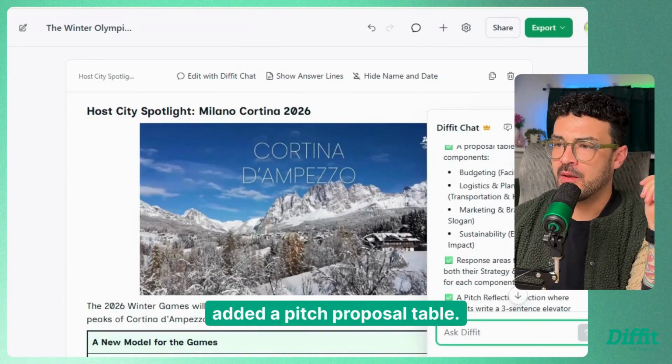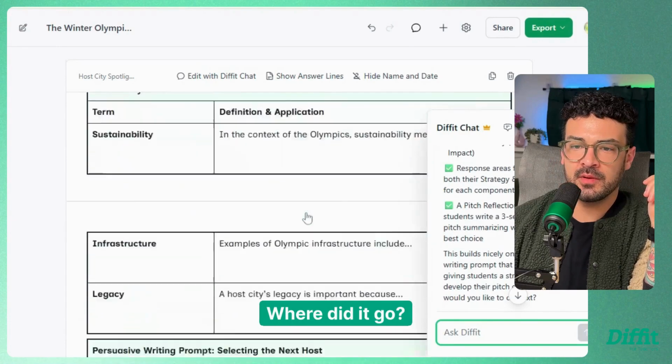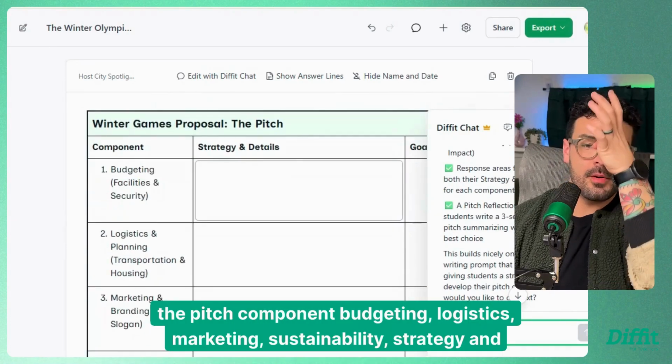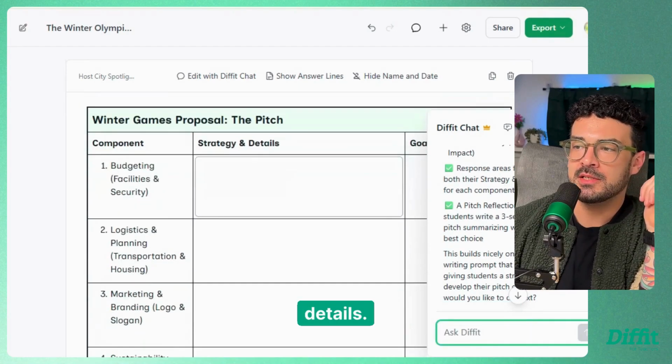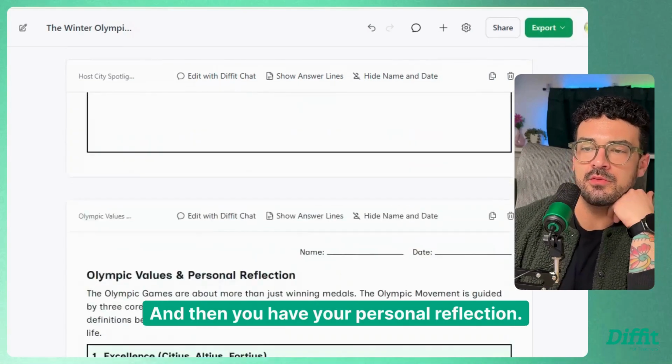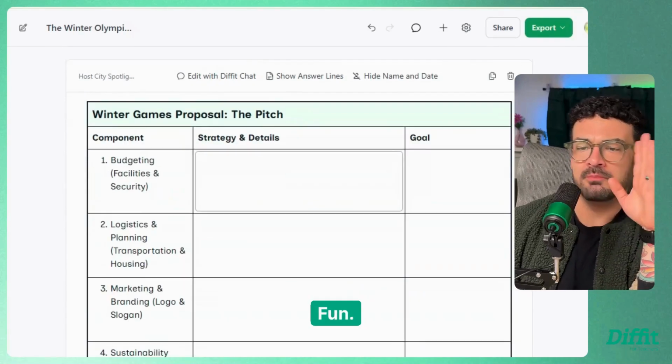Okay, added a pitch proposal table. Let's find it. Where did it go? The pitch component, budgeting, logistics, marketing, sustainability, strategy and details. I dig it. And then you have your personal reflection. We could build this out. Fun. I would totally do this.